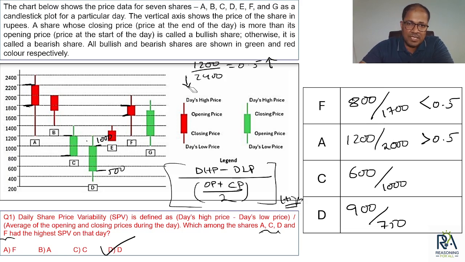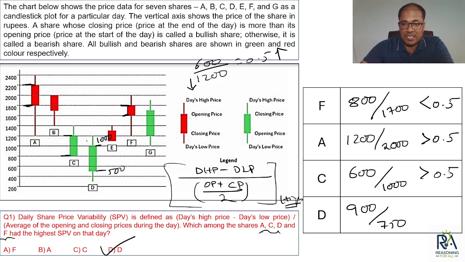Right? Okay. So the next fraction that we have is 600 upon 1000. So 600 upon 1200 will be equal to 0.5. Now what happens? It is 1000 here, right? So the value of the denominator has decreased. It was 1200, now it is 1000. The value of the denominator has decreased, so the value of the fraction will increase. So this will also be greater than 0.5.